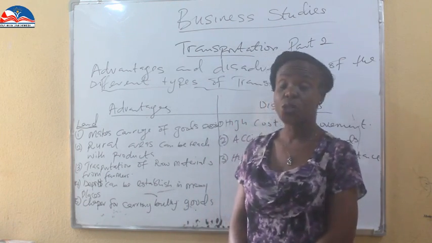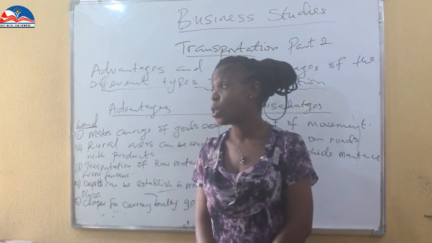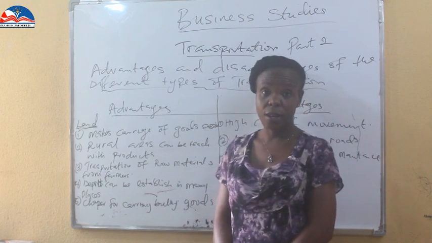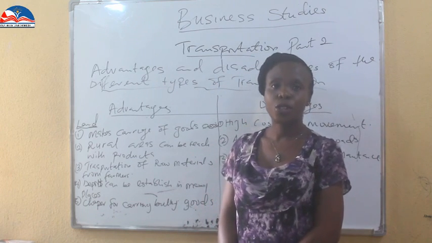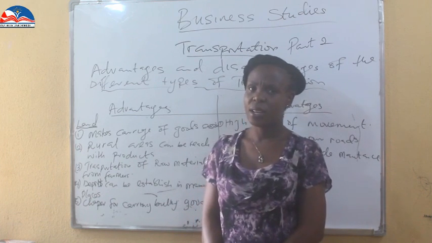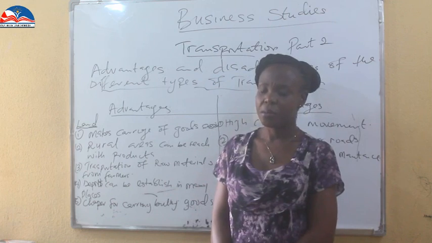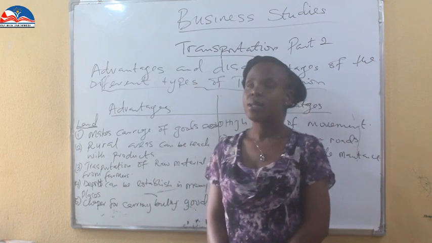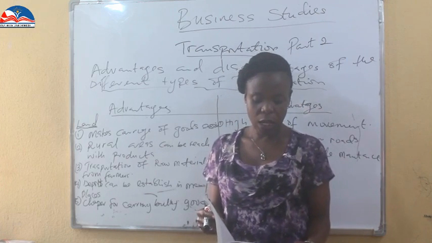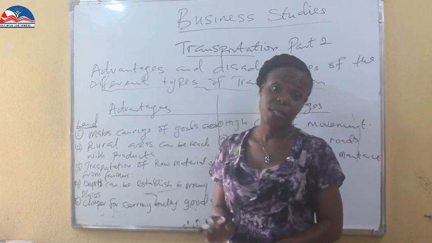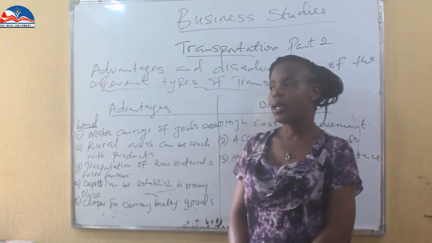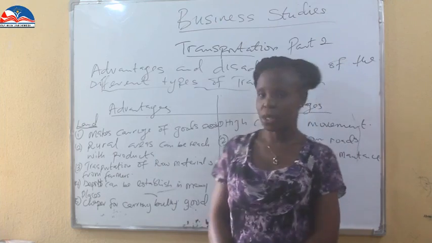What about train? Because train belongs to transportation on land too. For train, it's cheaper. It carries more products to other places too. And then the rate of accidents for train is lesser than that of vehicles. Now we have seen the advantages of road transportation.